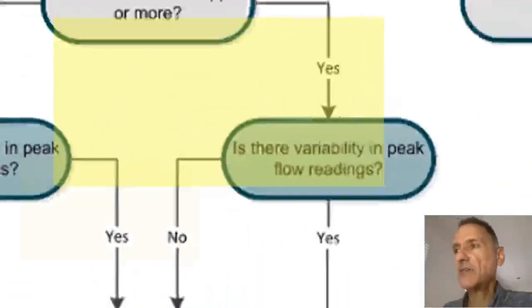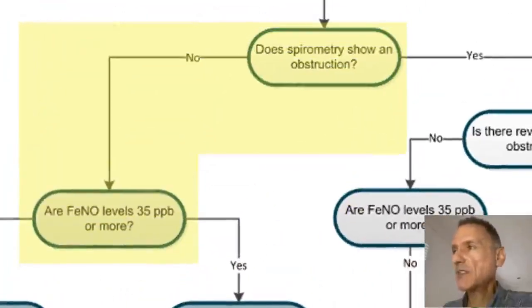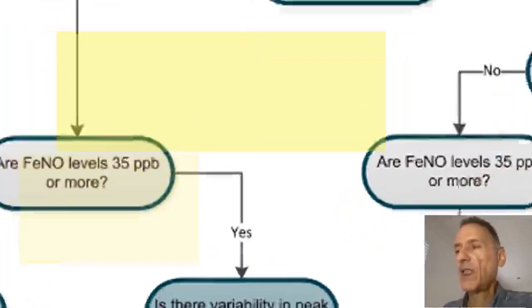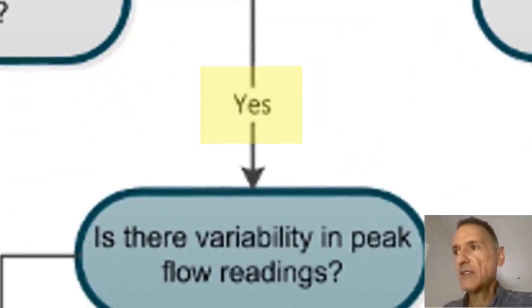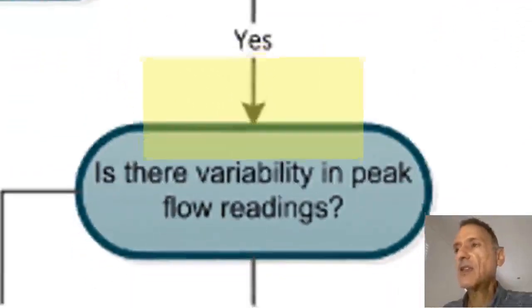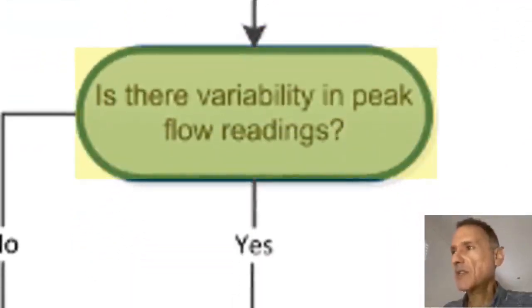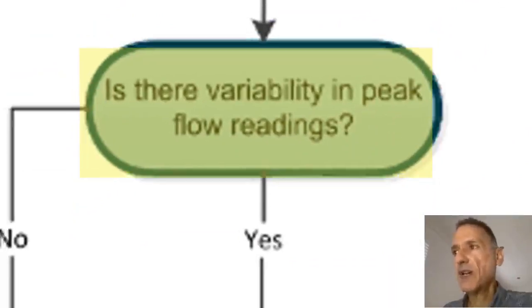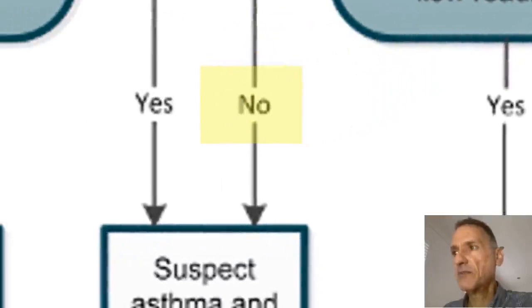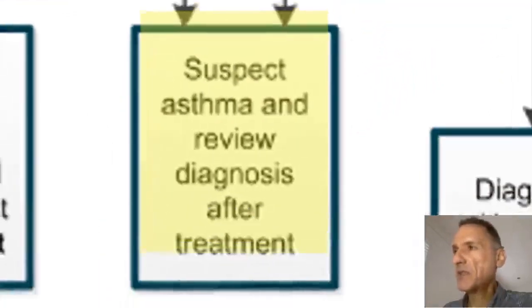On the other hand, after normal spirometry, we will answer the question, are nitric oxide levels 35 parts per billion or more? And if the answer is yes, then in order to be sure, we will still check for peak flow variability. And if we find that there is no variability, we will be in the same position.